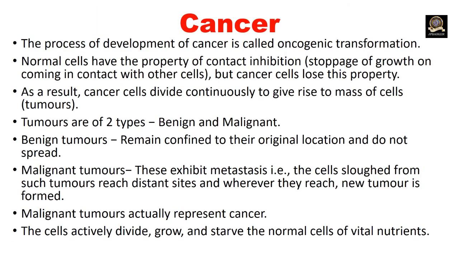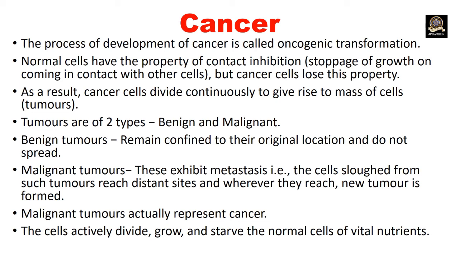The process of development of cancer is called oncogenic transformation. Normal cells have the property of contact inhibition, but cancer cells lose this property. What is contact inhibition?